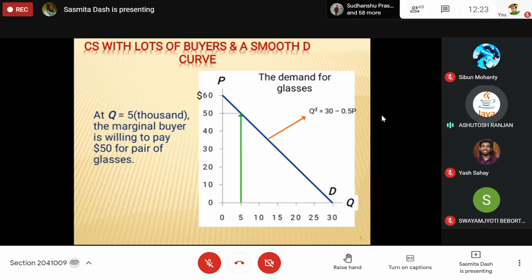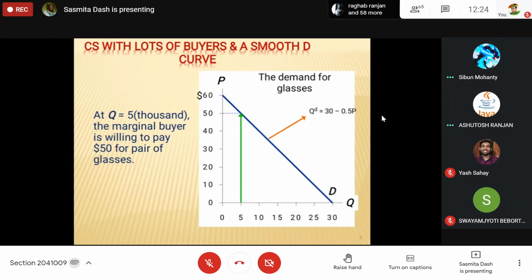This is taken in 1,000 on both sides. Suppose the demand for glasses is 5,000, all this is in 1,000. Then how much will the price be?